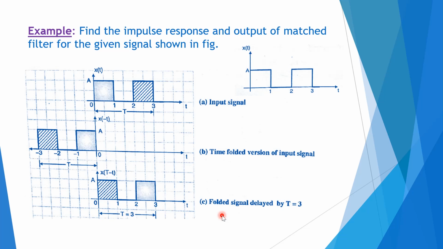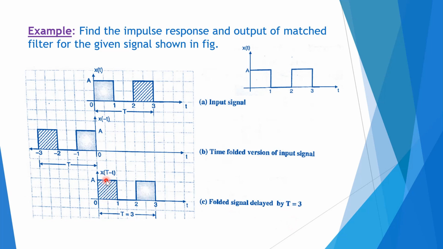So, first we can see the input signal x of t, as it is given, with the amplitude A over here. Now, we can find the second one, x of minus t, that is nothing but the time folded version of the input signal. We can see it is a mirror image of x of t. Now the folded signal is delayed by T, which is equal to 3, because T is equal to 3 over here. This is the time period T, which is 3. So the folded signal is delayed by T equal to 3.